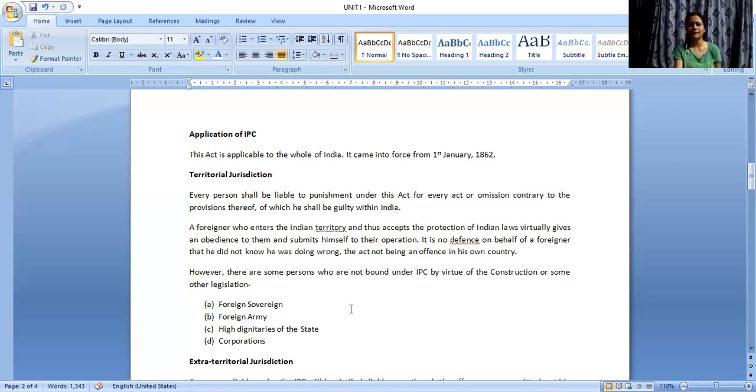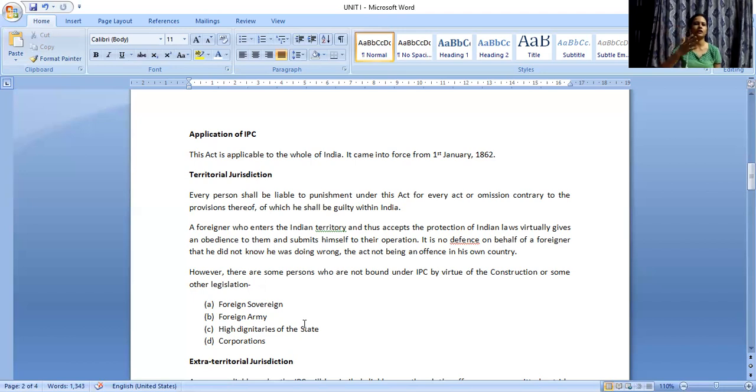Now, there may be some exceptions with regard to a foreign sovereign, foreign army, high dignitaries, and corporations. A corporation cannot commit certain offenses like murder, culpable homicide, hurt or grievous hurt. There are some types of crimes which a corporation may also commit, but there are some classes of crime which cannot be committed by a corporation, and murder is a very good example.